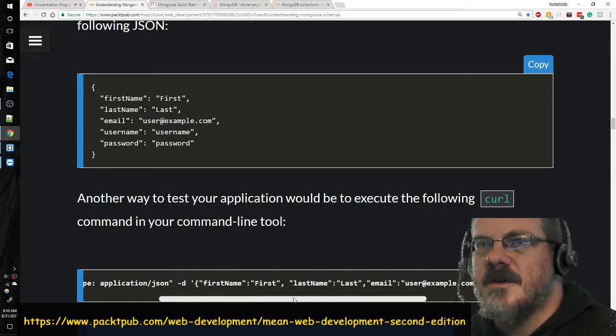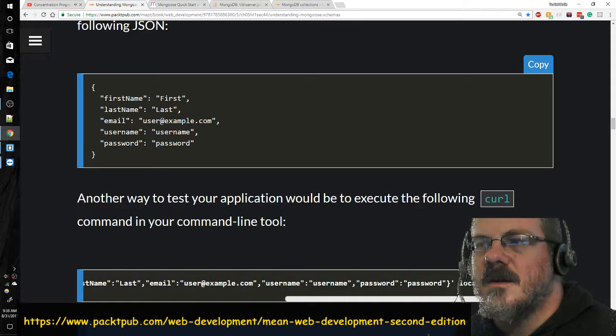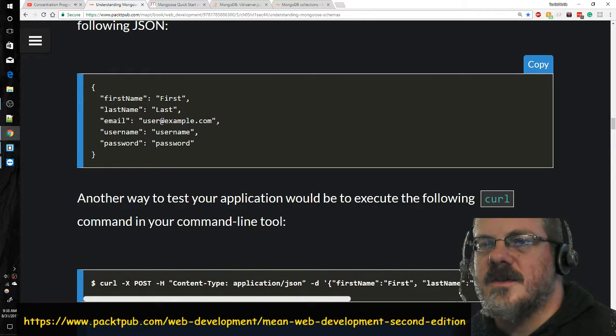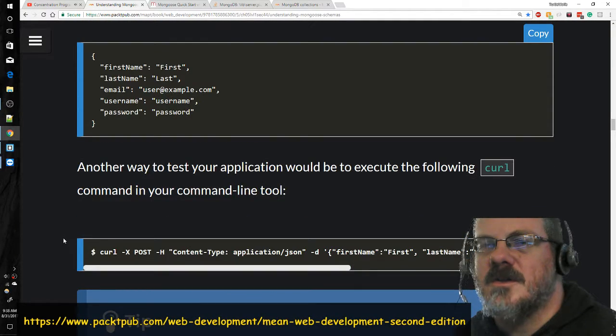So first name, password, username, email, example.com. Okay. Yeah, so I think this is an example of that in a different language. I mean, it's still JSON, but it's using a curl connection instead of a mongoose connection, I suppose.